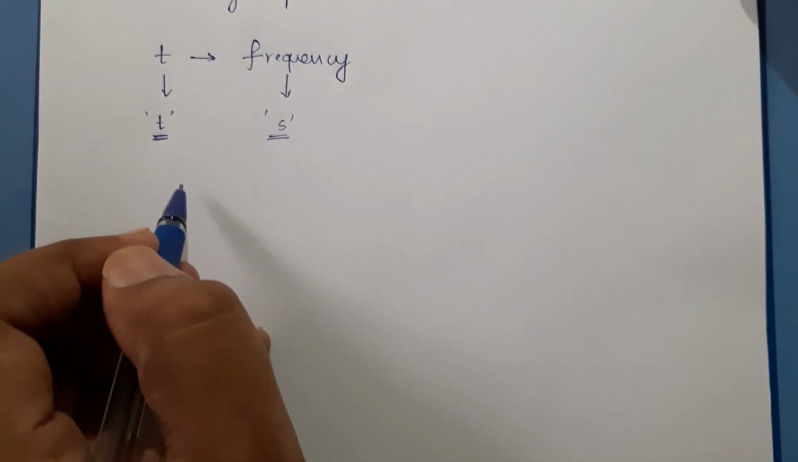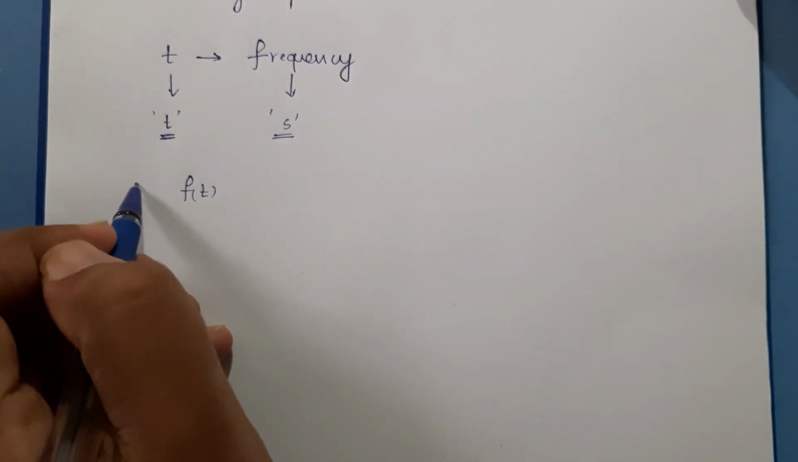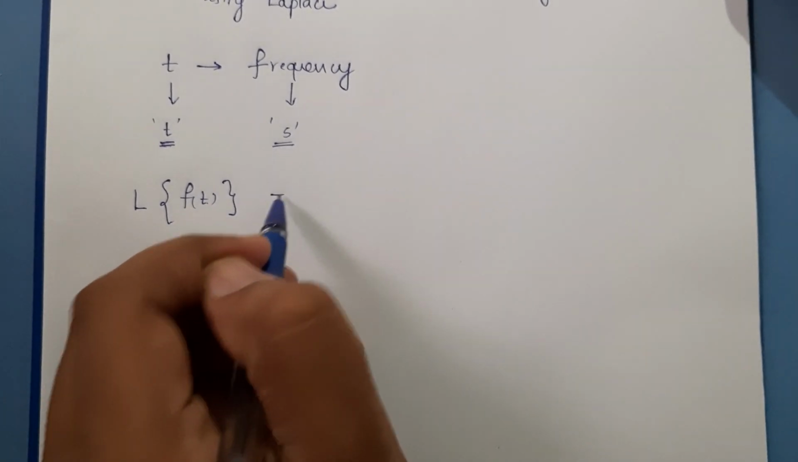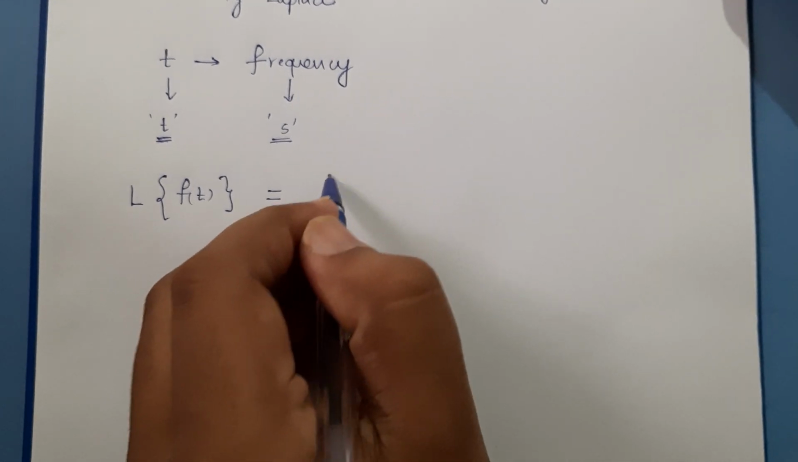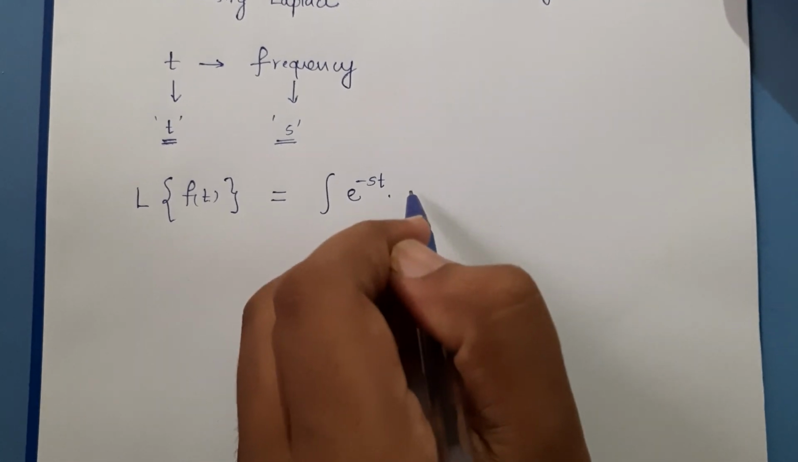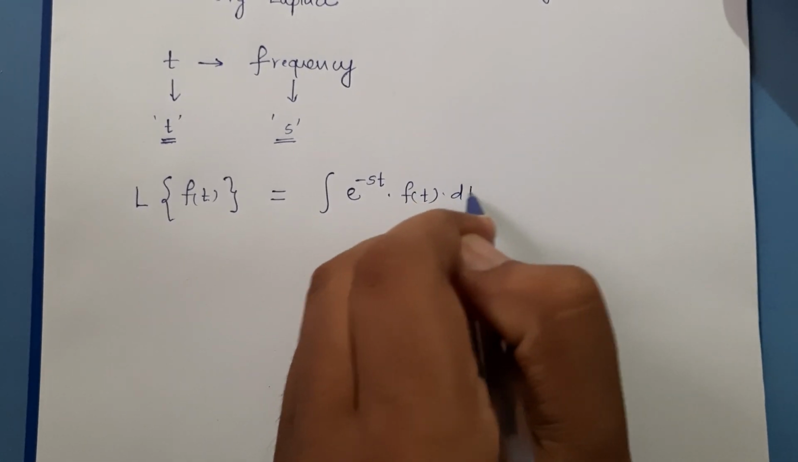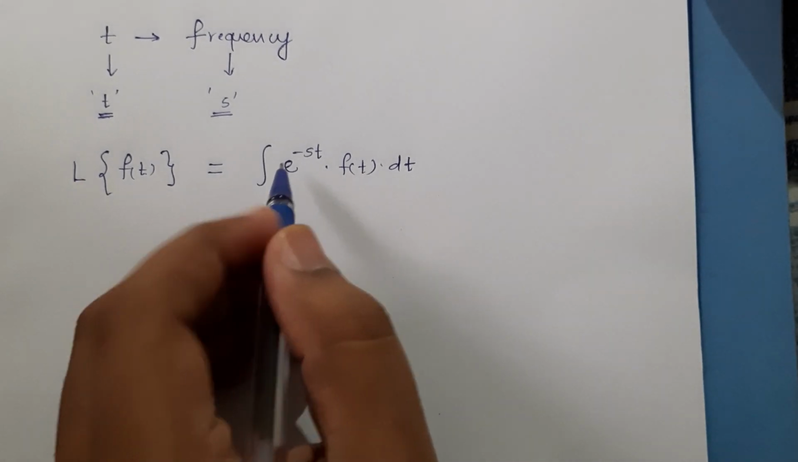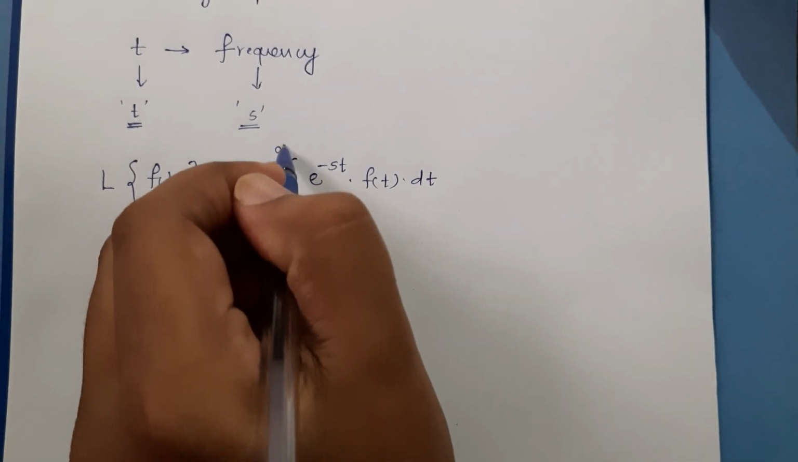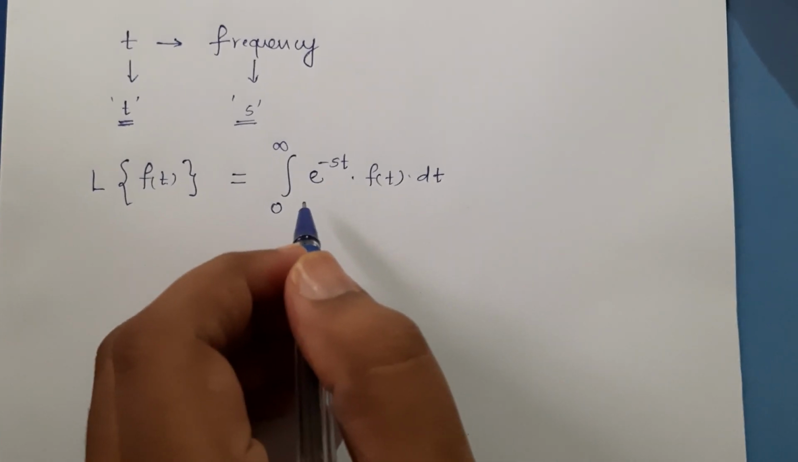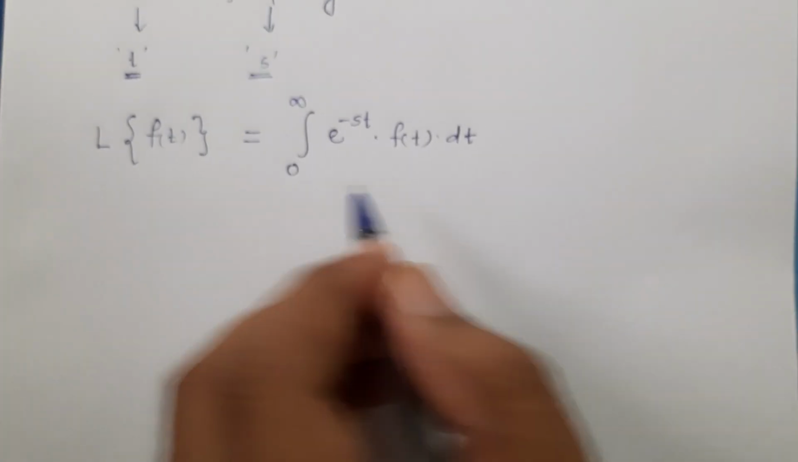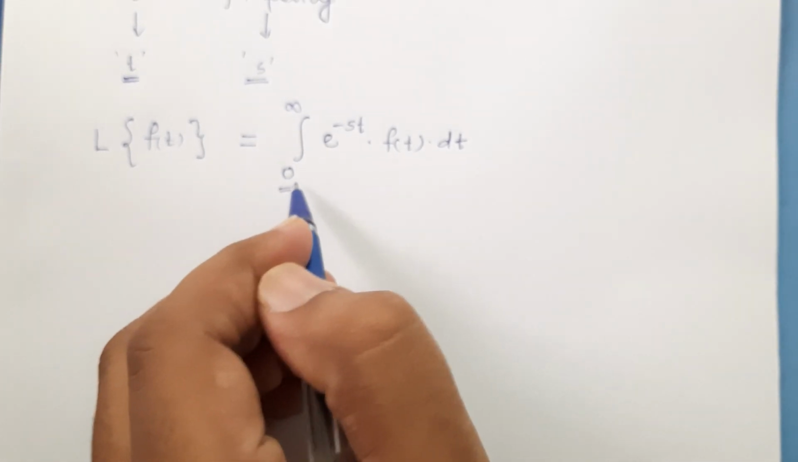Since we are transforming a function f of t using Laplace, we will write it like this: Laplace transformation of a function f of t is equal to the integration of e raised to minus st into f of t dt. However, we have to be careful while performing this integration that only the positive part of the time signal can be converted using this Laplace transformation. No negative part can be transformed. That is why the limit starts from 0 and ends at infinity.